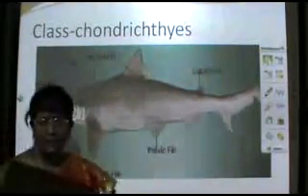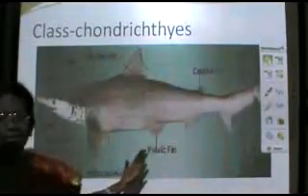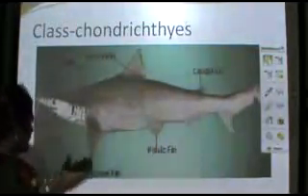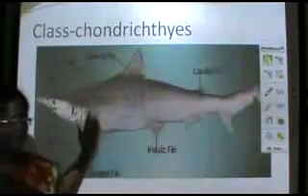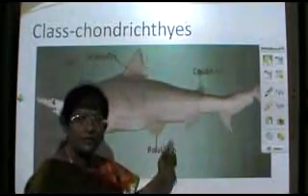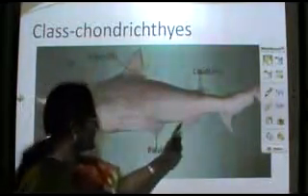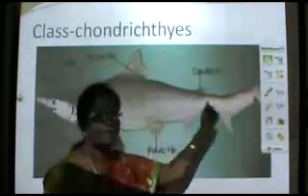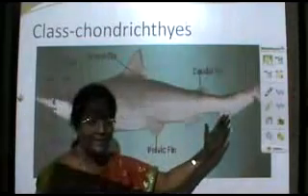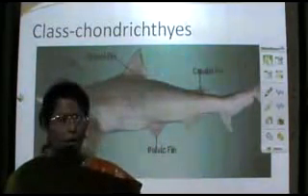The trunk is characterized by the presence of paired appendages. Now, these paired appendages are in the form of paired fins. The anterior fins are called the pectoral fins, present in the anterior region of the trunk, and a pair of pelvic fins which are located at the posterior region of the trunk. Unpaired fins like the dorsal fin, the ventral fin, and the caudal fin are present. Now we go on to the tail. The tail is a powerful organ in fishes as it helps in locomotion.